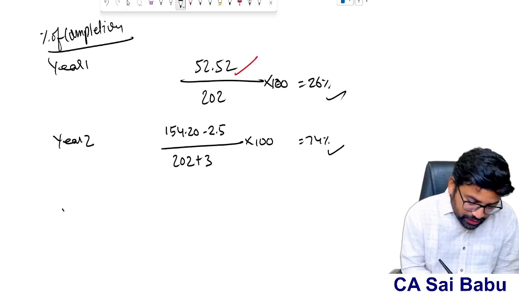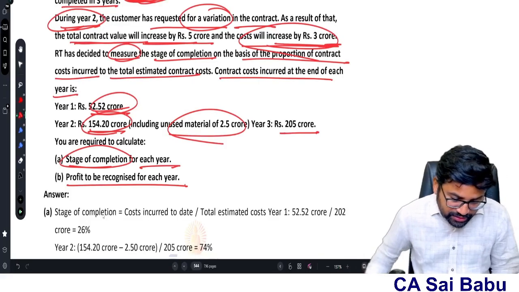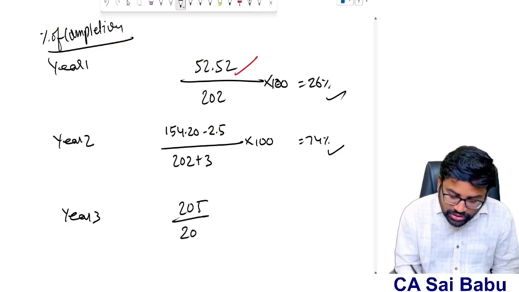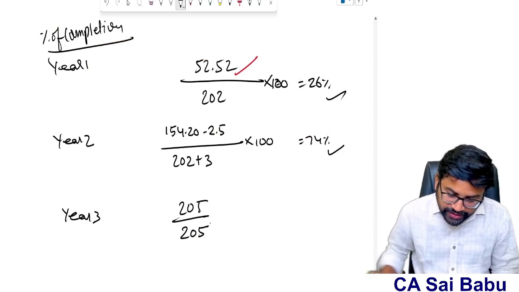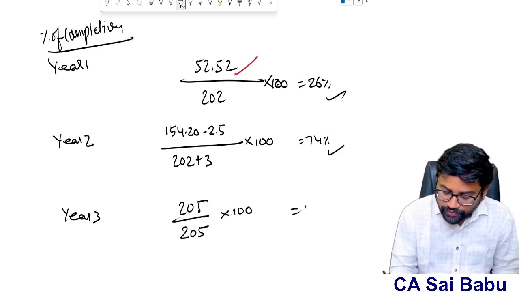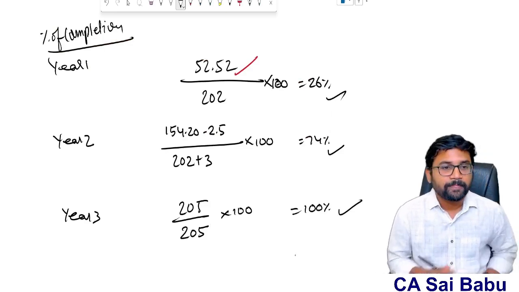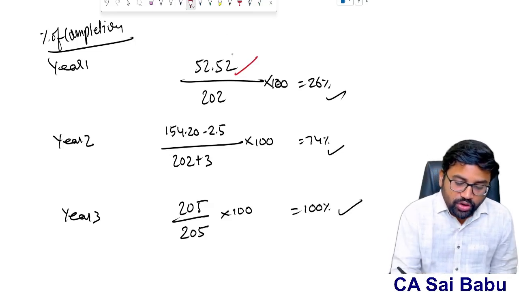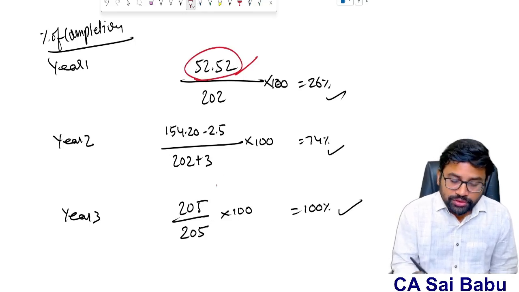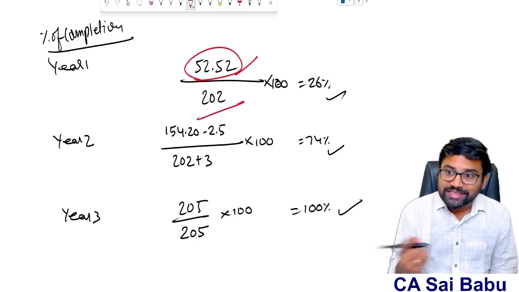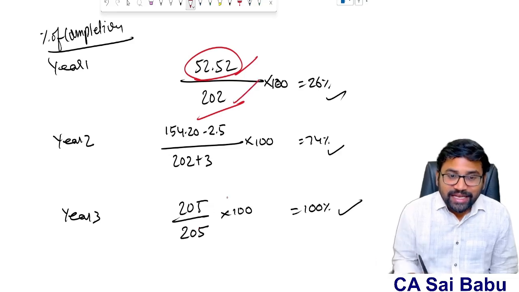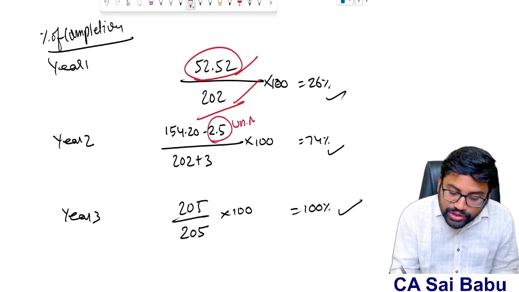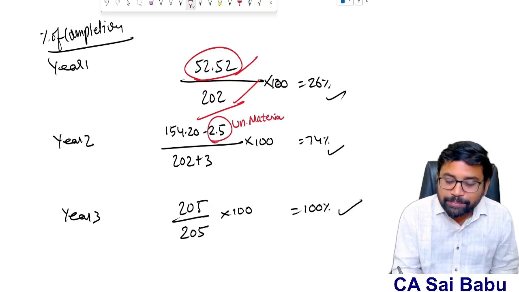Year 3. If you look at, sir, the cost incurred is 205 crores. And the total estimated cost is also the same, not changed, right? So 100%. Therefore the contract was finished. So what is the cost incurred divided by total estimated cost? Cost incurred first year given 52.2, total estimated cost 202, revised at the end of the first year, we have taken. Second year cost incurred 154.2, but this includes unused materials. Unused materials we don't consider as a part of the cost.